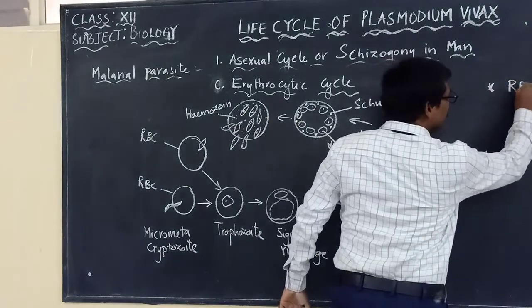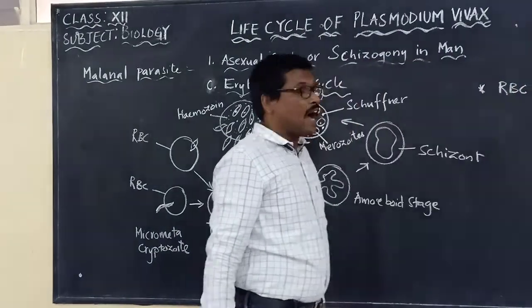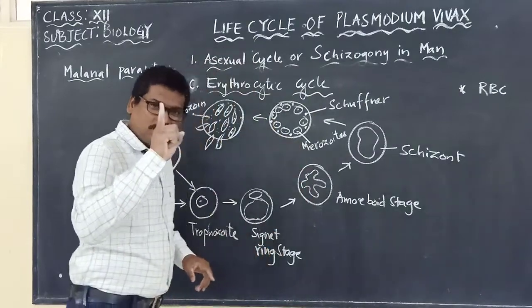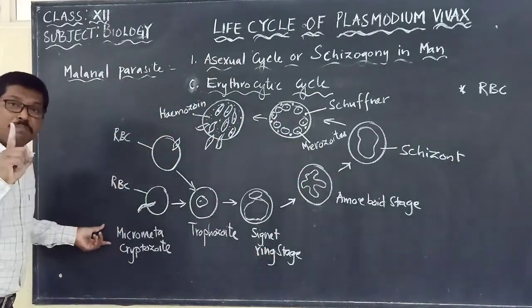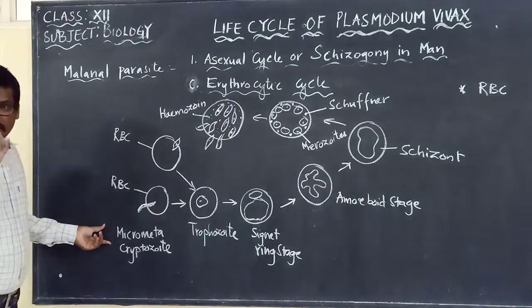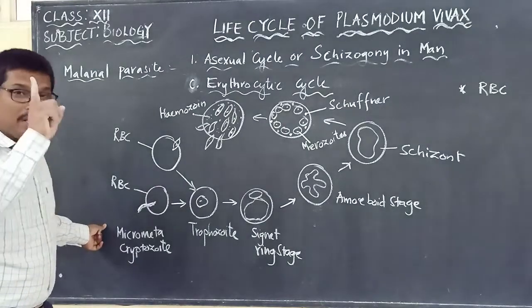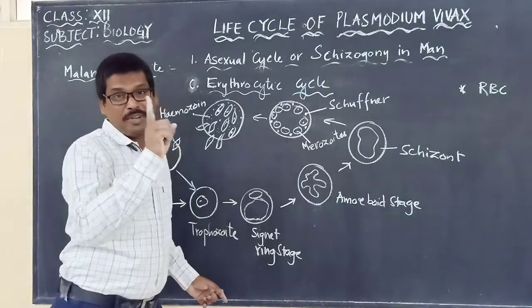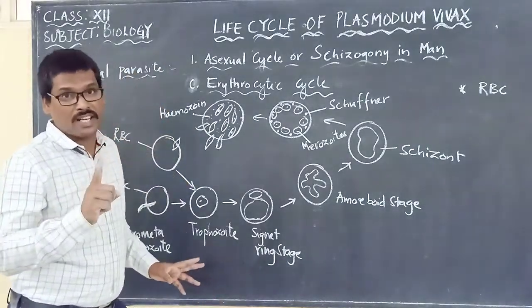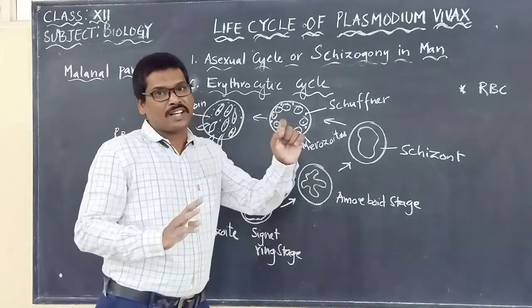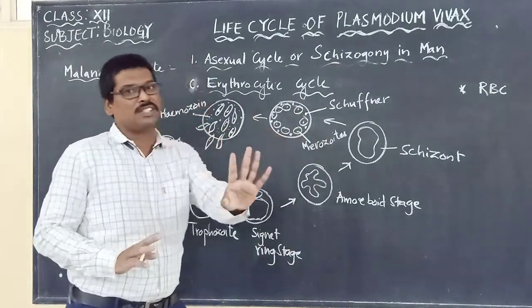Now the erythrocytic cycle takes place in the RBC cells. Where is this process taking place? In RBCs, red blood corpuscles. And please remember, a single micrometacryptozoite will attack a single RBC cell. All micrometacryptozoites will not attack only one RBC cell.